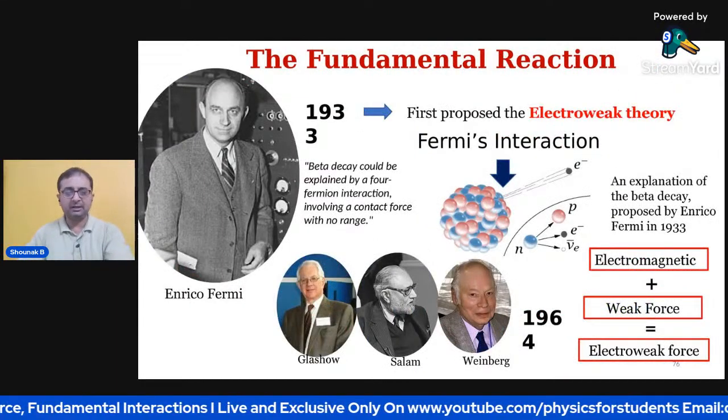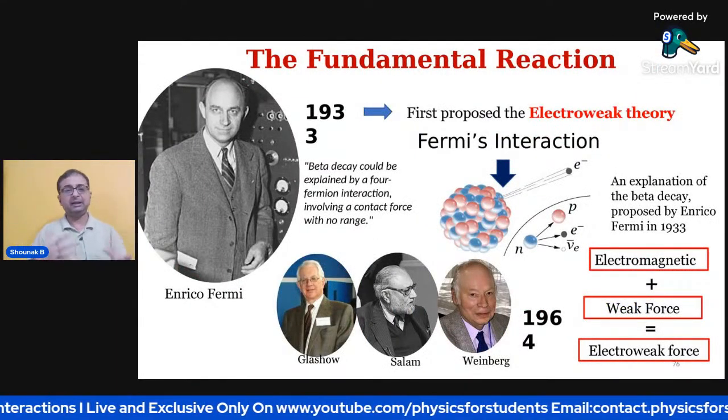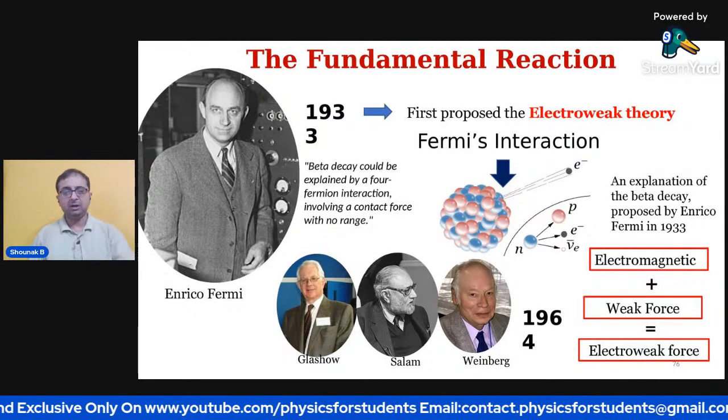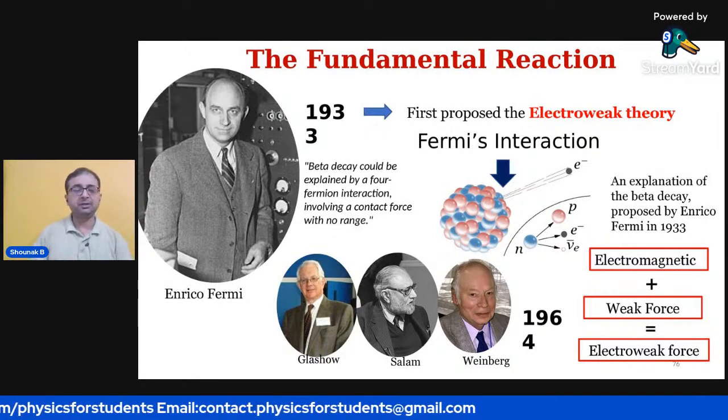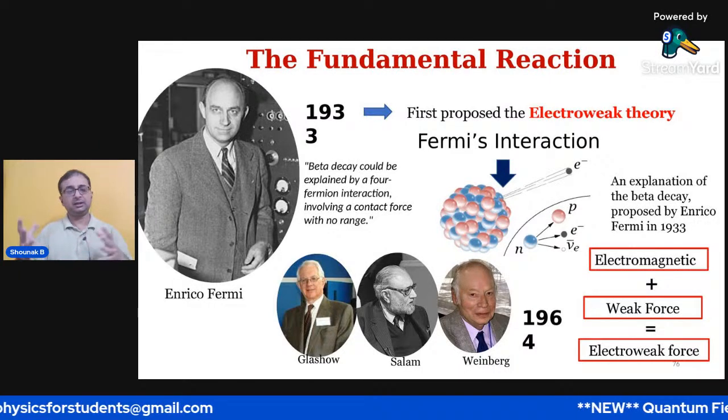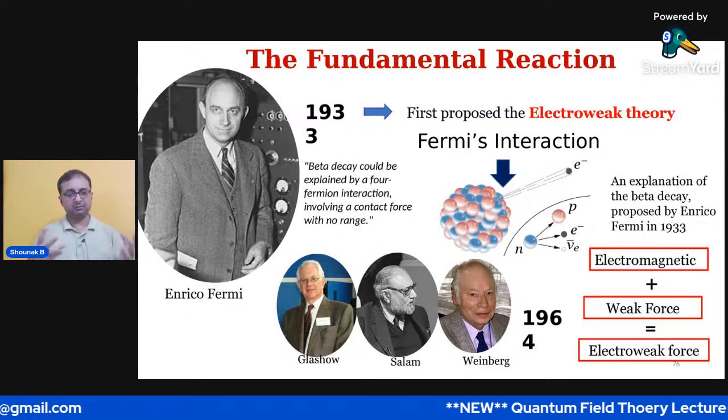Okay, here is something very important. It was Enrico Fermi, with the Fermi interaction, who gave an explanation of beta decay. Remember that Enrico Fermi first proposed the precursor of the electroweak theory, although it was later united in the Abdus Salam–Steven Weinberg model.